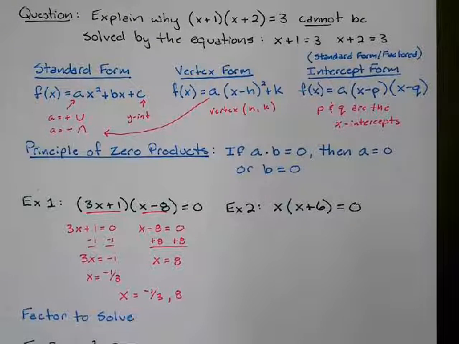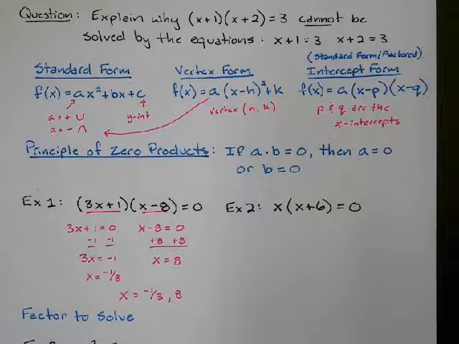We also call these the zeros of the function. We also call these the roots of the function. So the solution, the zeros, the roots, the intercepts, it's all the same thing. There's two of them. They're at negative 1/3 and positive 8.